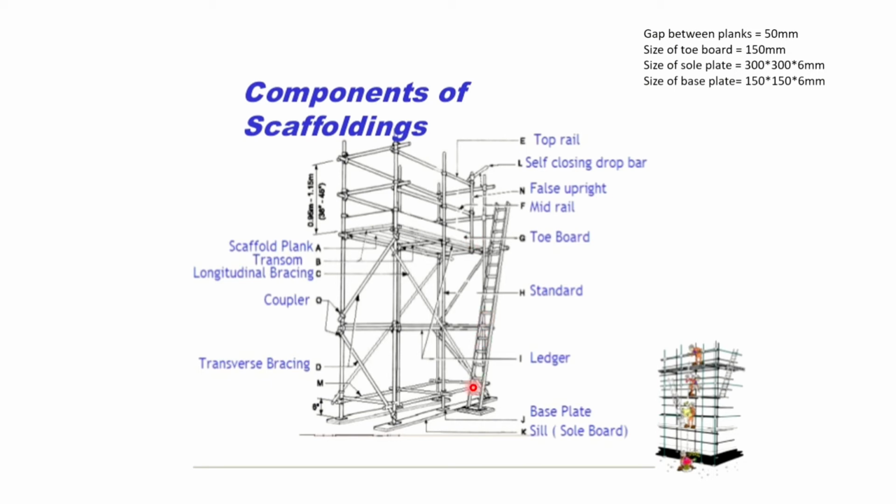There is a ladder. The ladder is usually placed at an angle of 75 degrees, and it should extend at least 2 or 3 rungs above the platform so a person can land properly on the platform. And for protection, there should be a self-closing drop bar. That self-closing drop bar is usually fixed with the swivel coupler. So these were the basic components of the scaffolding. I hope that you got the basic understanding.